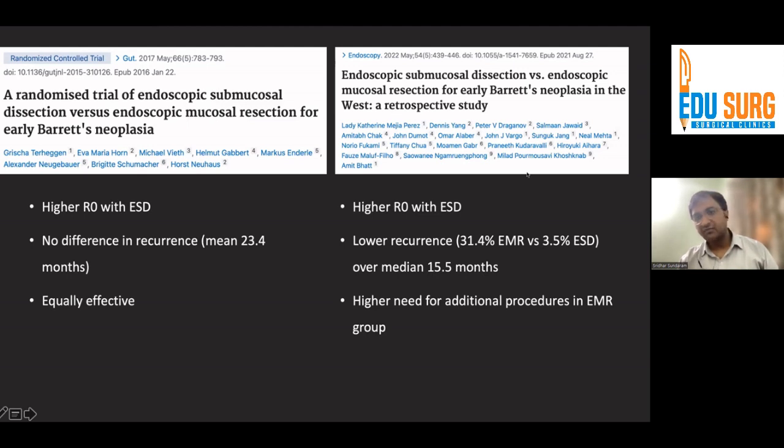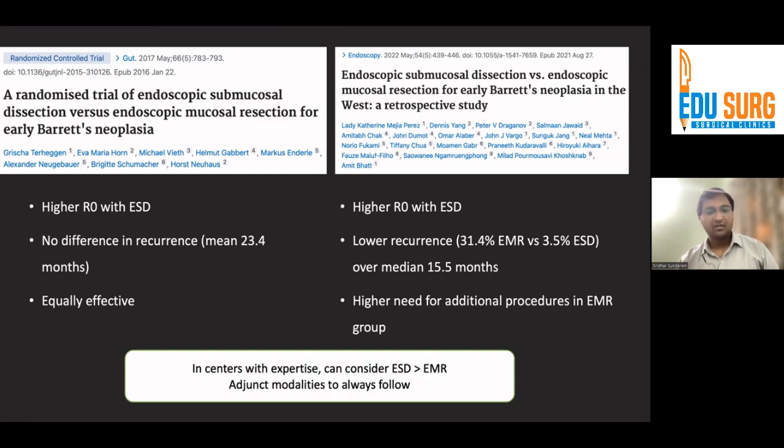On the other hand, data from North America would say otherwise, wherein they say that there's a higher R0 with ESD, but there is a lower recurrence. And there is a higher need for additional procedures in the EMR group. But in centers with expertise, clearly, you can choose ESD over EMR, but adjunct modalities have to always follow in